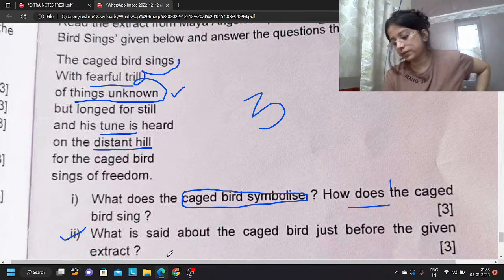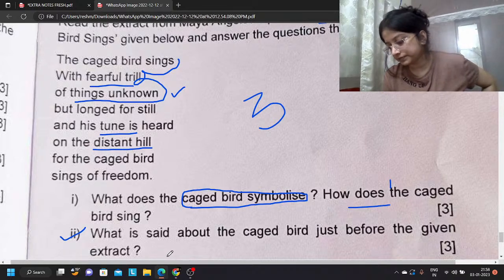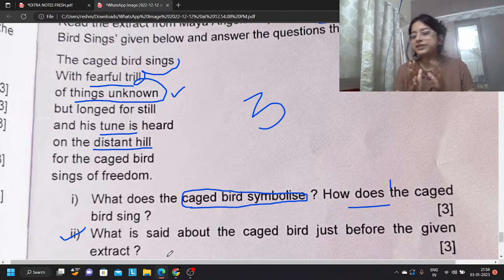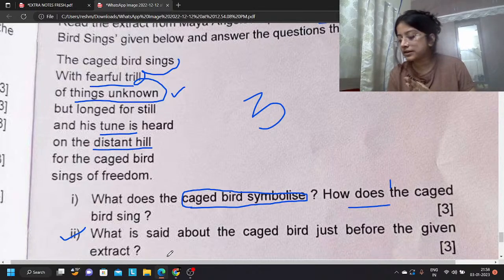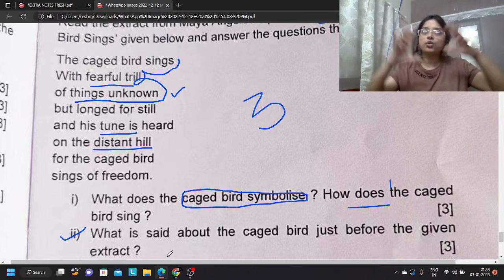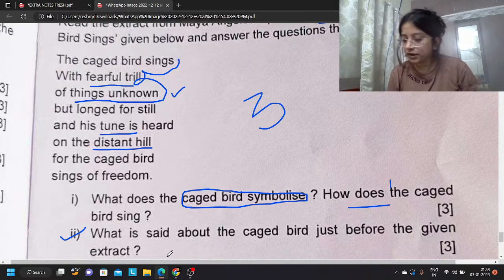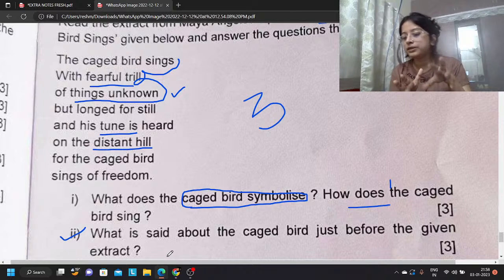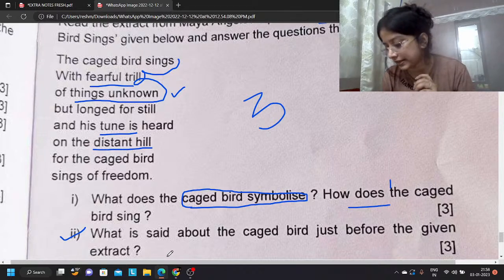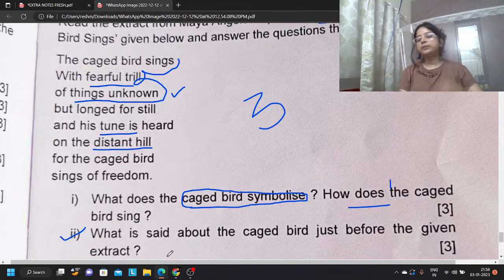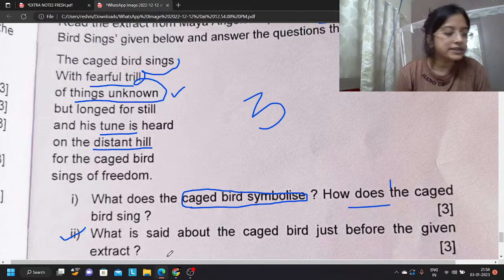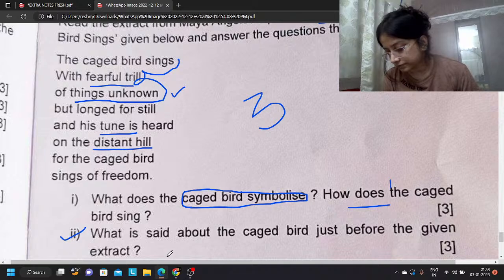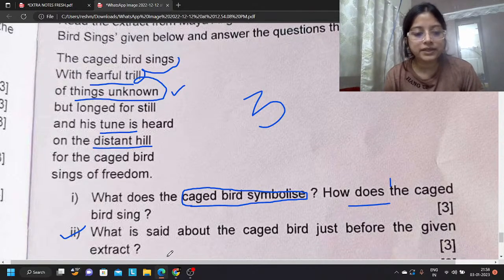No, no, not at all required. Rote learning is the last thing that you will do. Okay, not required. Narrow cage means a very restricted space. Look in the first stanza, Anshika, there it is written that it has the whole sky to fly around. And on the opposite side, the caged bird has a narrow cage in which there is no room, meaning there isn't even proper space to move. Okay, and on the other hand, the free bird has the whole sky, claims the sky its own. Yes, it dares to claim the sky. Okay, got it. Second one done.